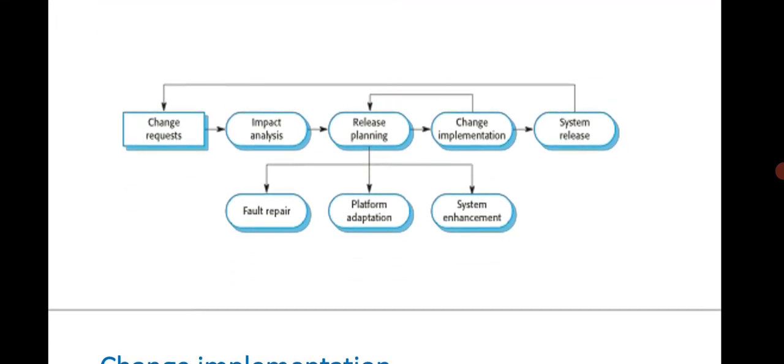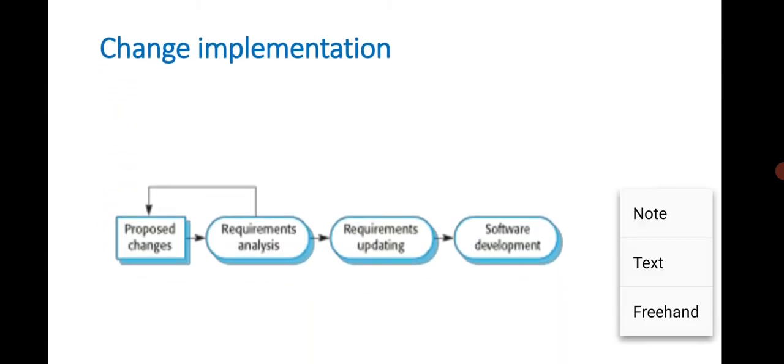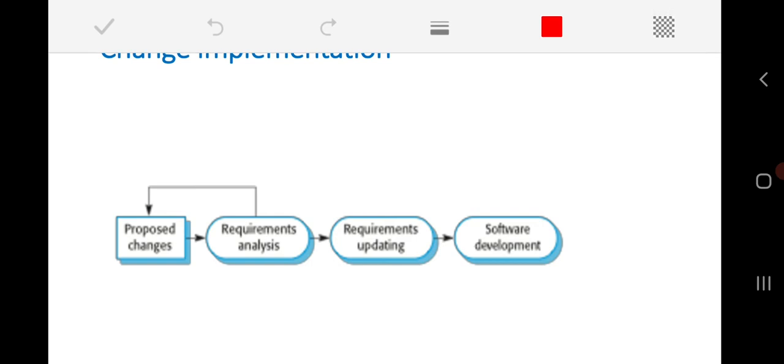So within that, I told that one of the stages is change implementation. So here, how will the change implementation be done? For the change implementation, we always need to go with the proposed changes first. What changes have been proposed means, out of n number of defined requirements, which requirements are to be modified, or what new requirements should be added, or any requirements should be deleted or removed. That is based on these proposed changes.